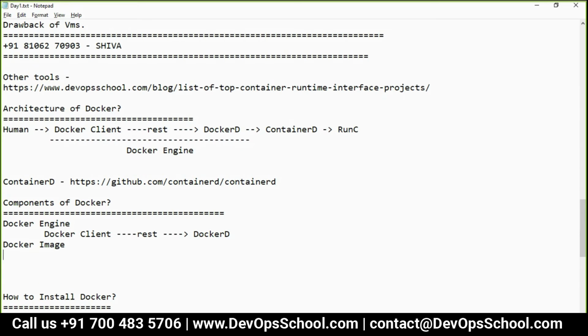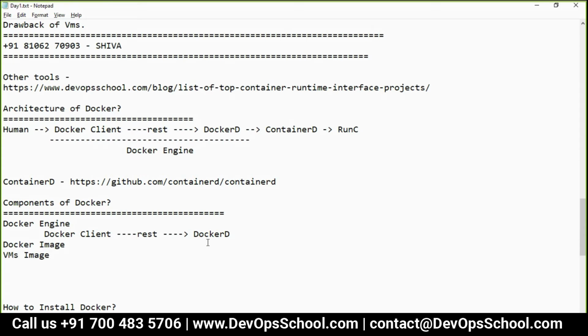But right now I would like you to understand what a Docker image is. So understand what is a VM image. In the VM world, we have been using VM technology for the last 10-20 years.